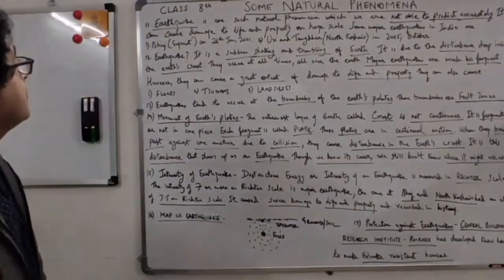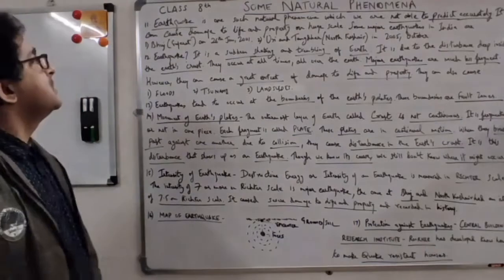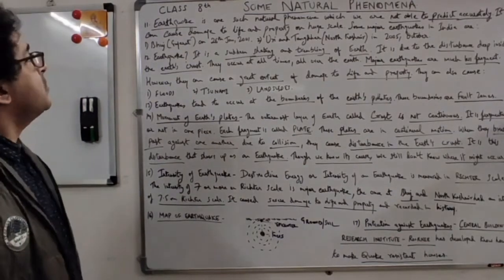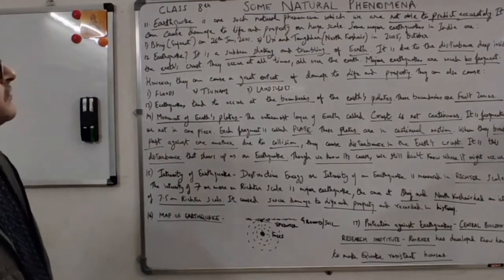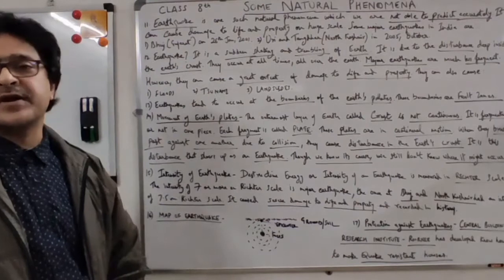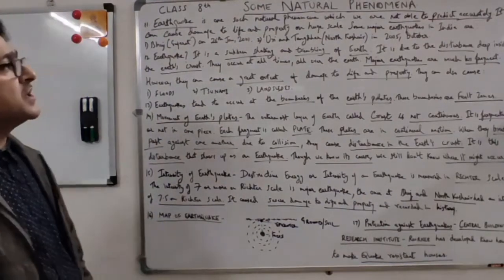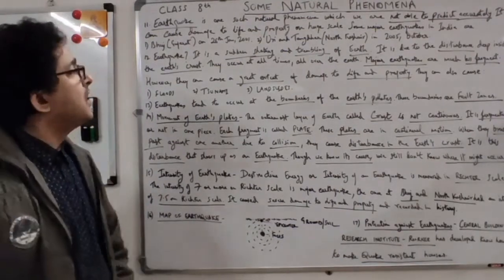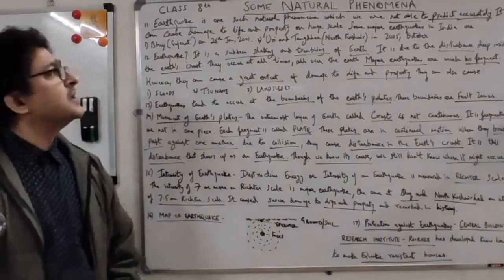Now the 11th point, earthquake. So we start with earthquake now. So students, earthquake is one such natural phenomenon which we are not able to predict accurately. We can't predict when the next earthquake will come. Okay, so that is important here. It can cause damage to life and property on a huge scale.